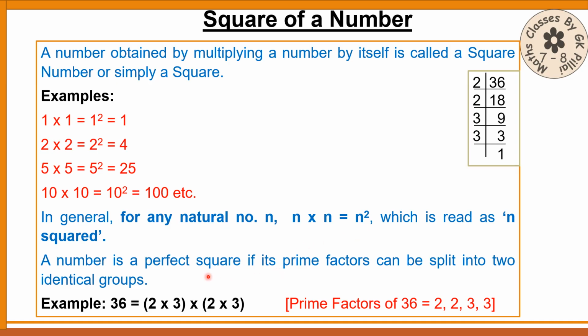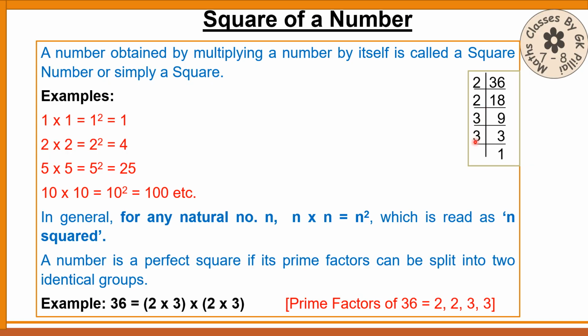Now, a number is a perfect square if its prime factors can be split into two identical groups. For example, 36, I am prime factorizing it. You should know about the prime factorization of a number. If a number is ending with an even number, it will be divisible by 2. Again, this is a number ending with an even number, divided by 2.